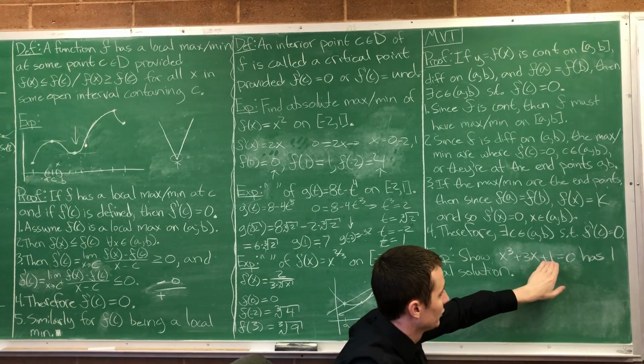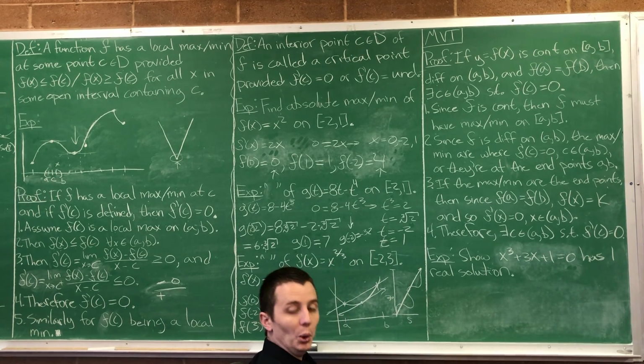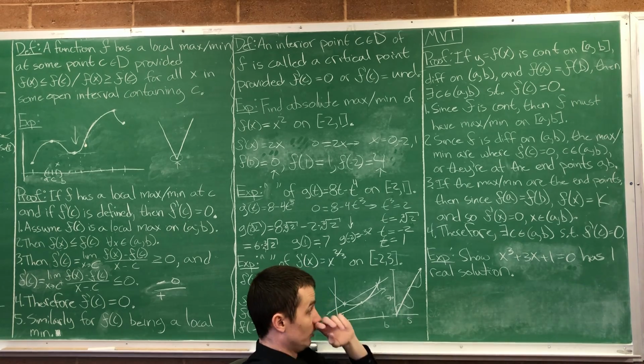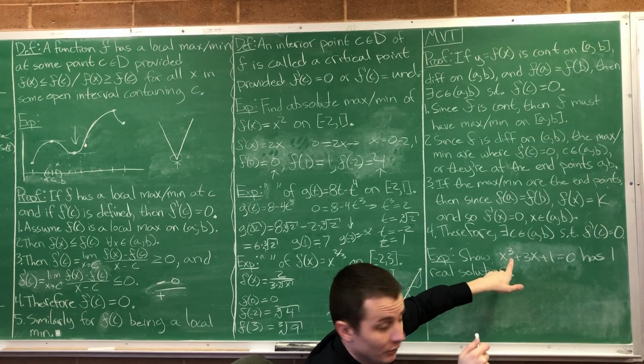So x cubed plus 3x plus 1 equals 0. We're looking for solutions to that. We're going to prove that this has one and only one solution. With me? So first off, let's show that it has a solution.